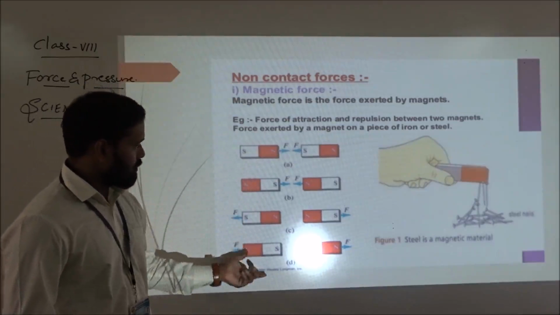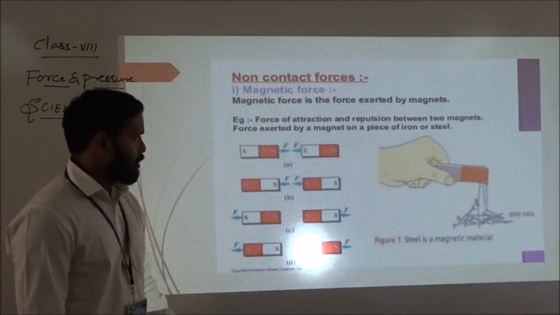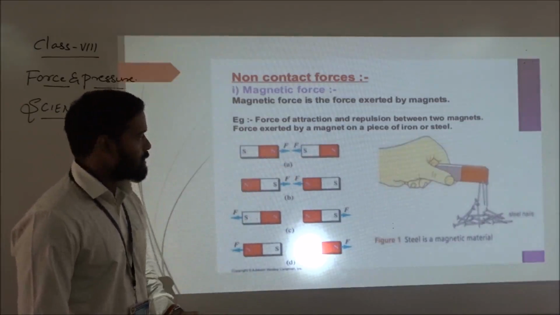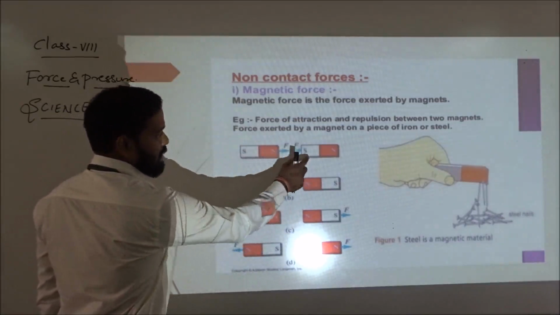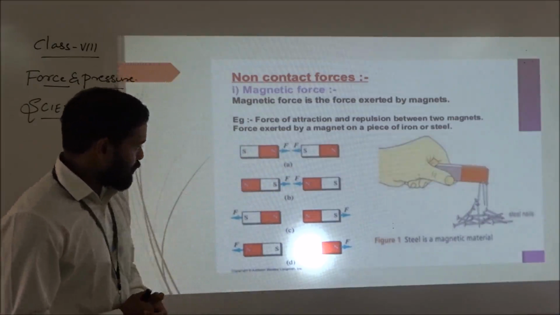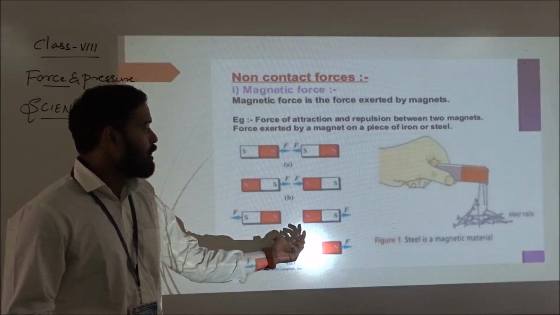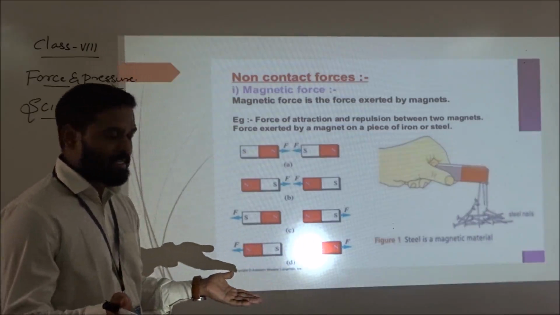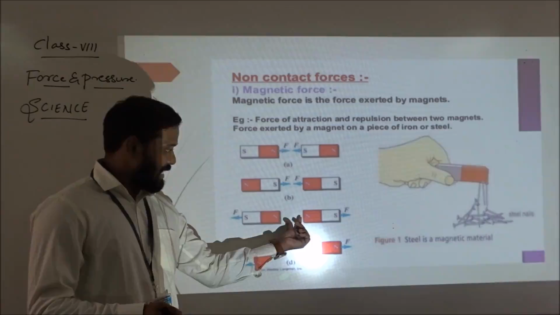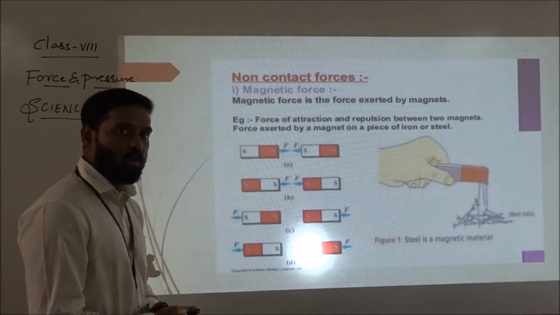You can see that two bar magnets are taken. In between them, when you bring a North Pole and a South Pole together, attraction takes place. Here also that force exists between North and South Pole. In the same way, when you bring two like poles together, you can see repulsion taking place rather than attraction. Why is that repulsion taking place? Between these two poles there is some force. That force we call magnetic force, and this one is a repulsive force.